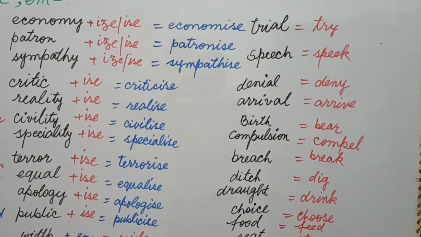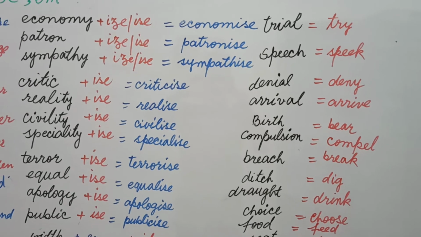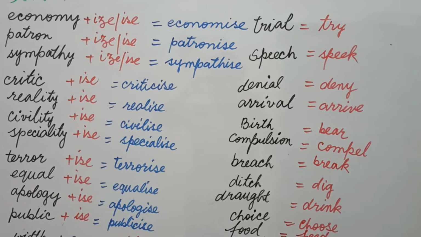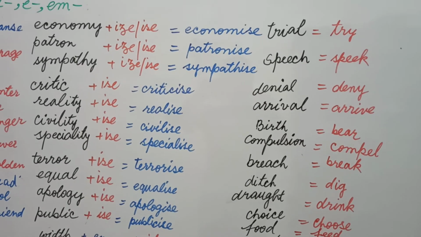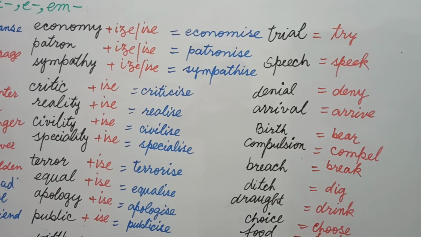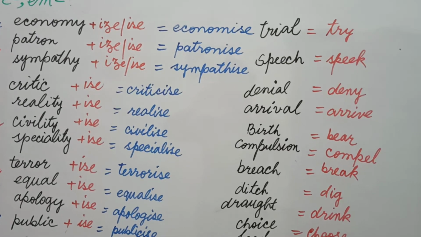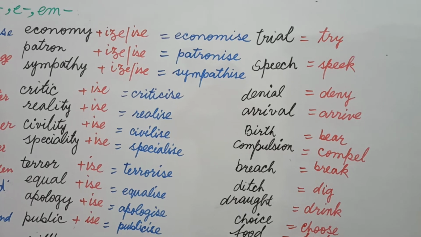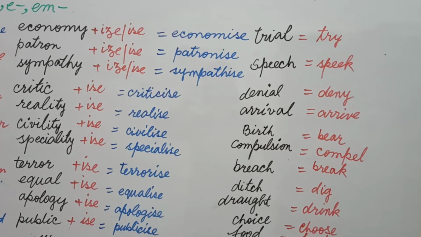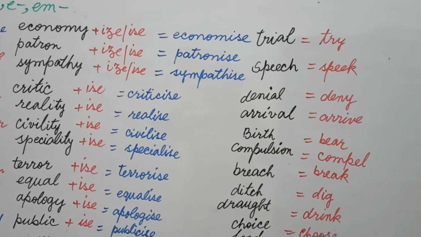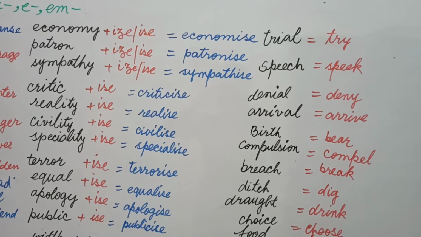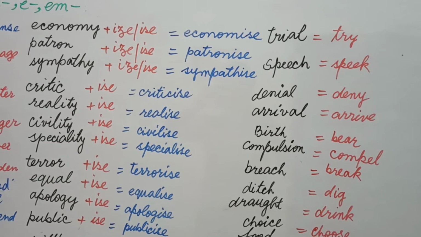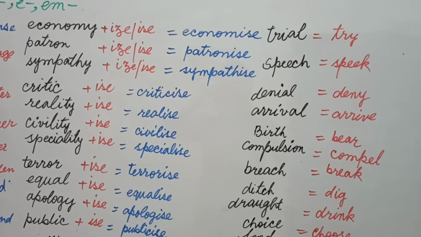Students, I have a different type of pair of words which is before you, and we need not use any suffix or prefix here. And these words are trial, try; speech, speak. These are direct verbs, and you need not use any suffix or prefix here. And in this way the chart is before you.